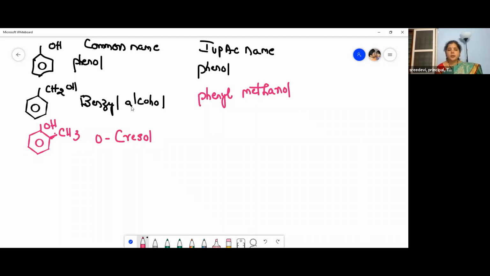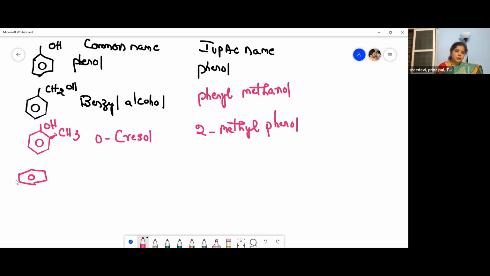This position is ortho. And what is the IUPAC name? The IUPAC name is 2-methyl phenol. 2-methyl phenol. So then coming to the next one.